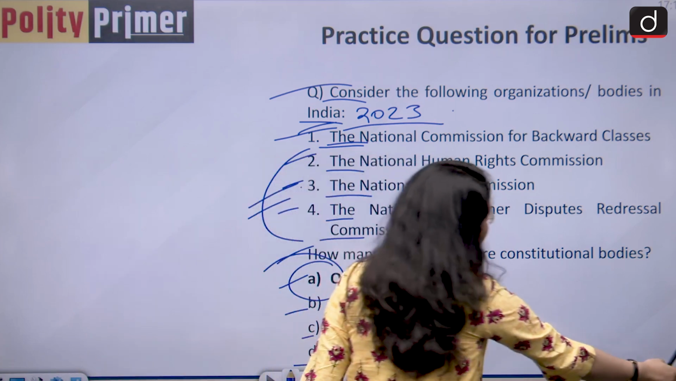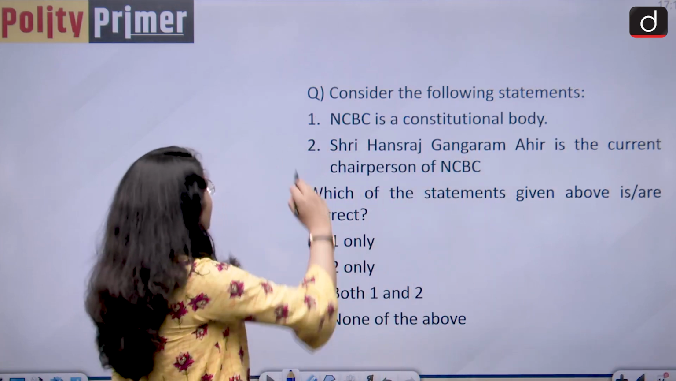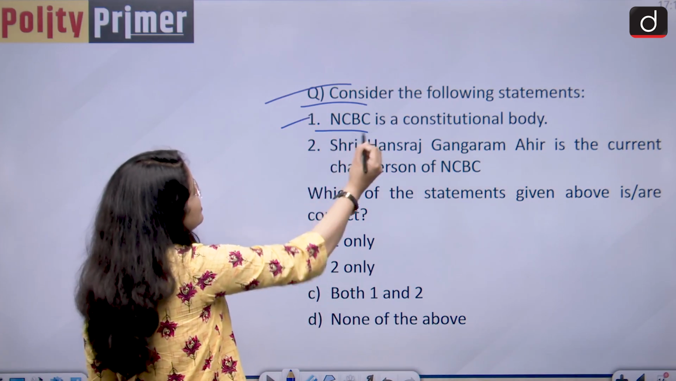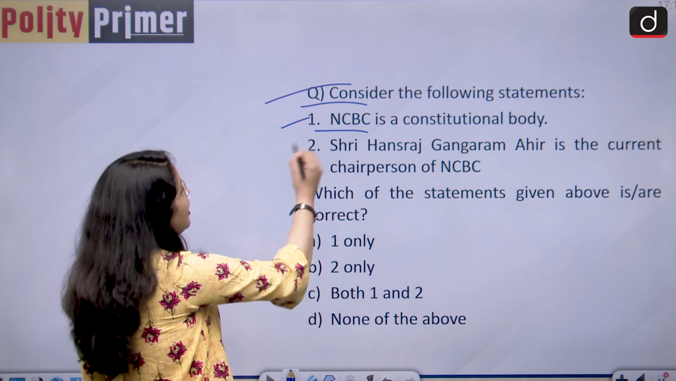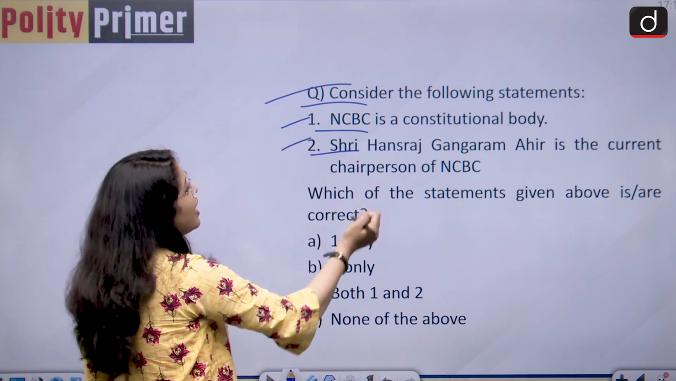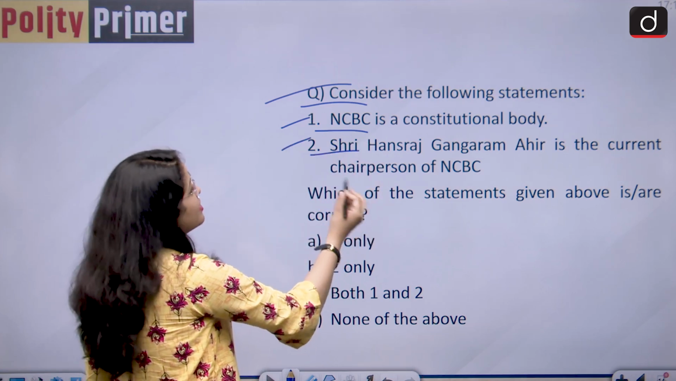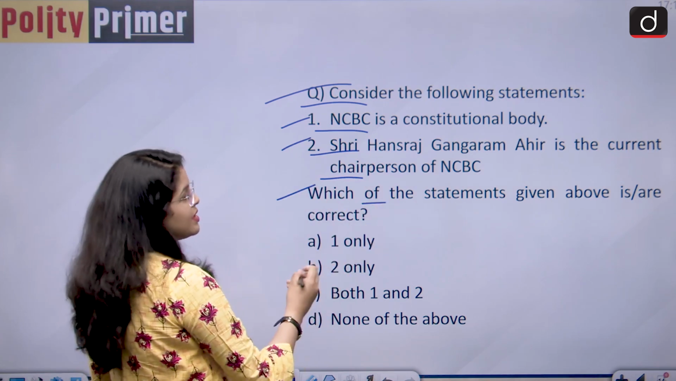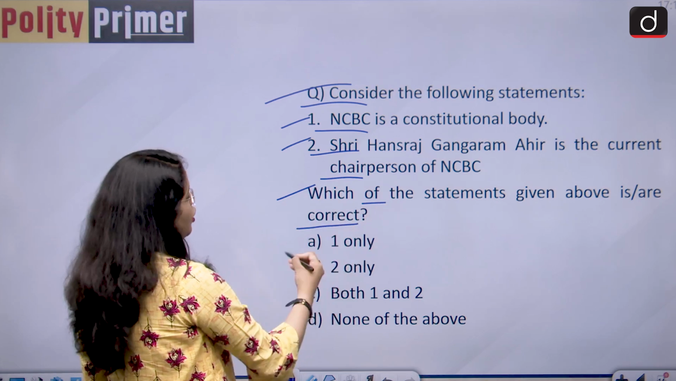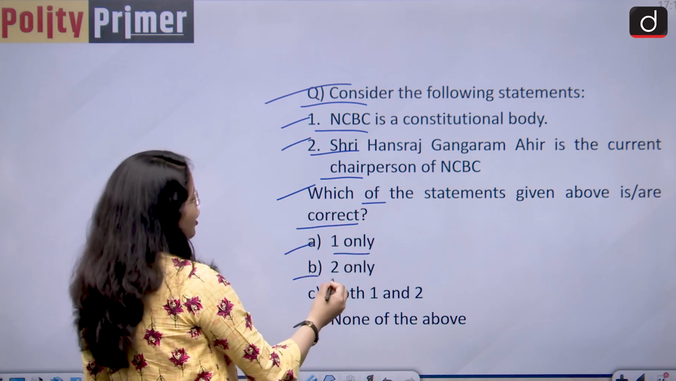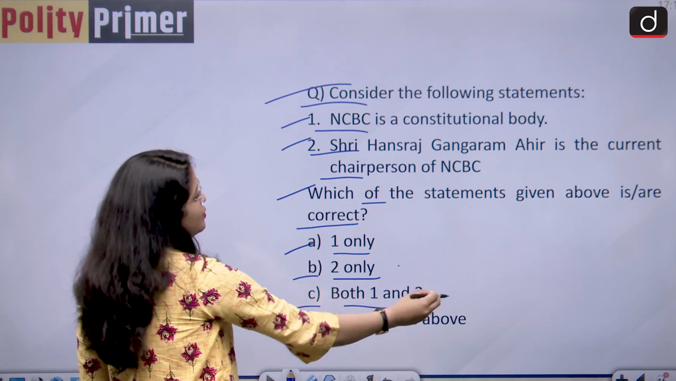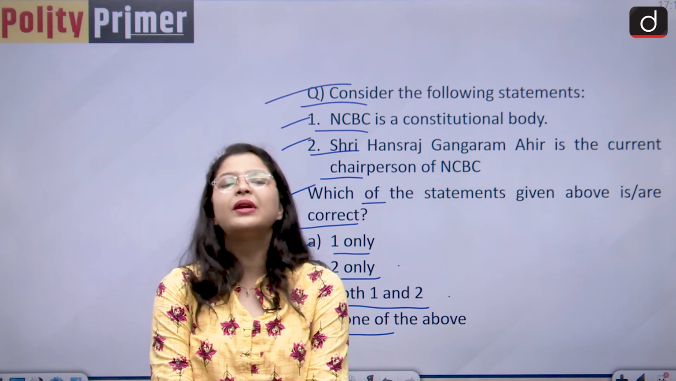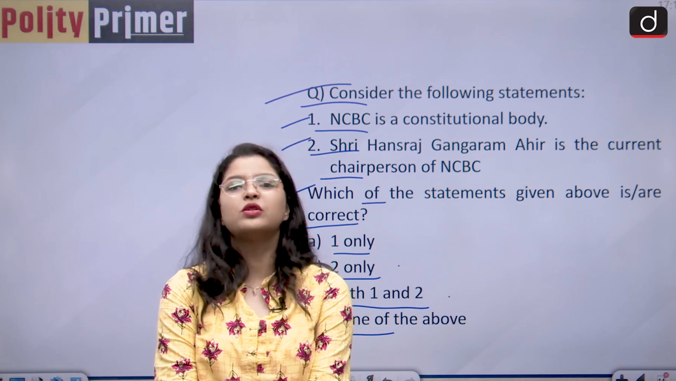Moving forward, the question is, consider the following statements. Your statement number 1 is NCBC is a constitutional body. Your statement number 2 is Shri Hansraj Gangaram Ahir is the current chairperson of NCBC. So, which of the following statements given above are correct? Your options are, option A is 1 only, option B is 2 only, option C is both 1 and 2, and option D is none of the above. And this answer will be given by you to me in the comment box below.